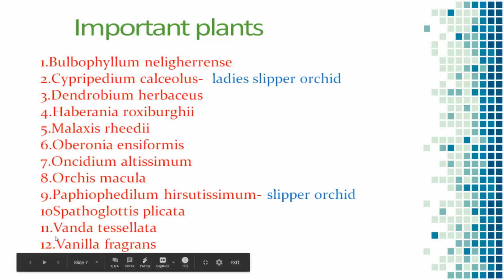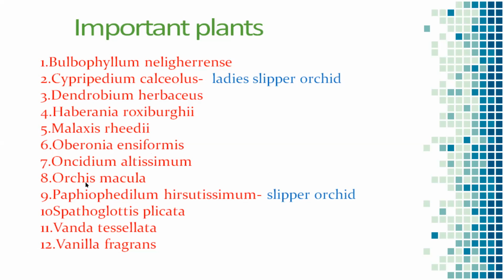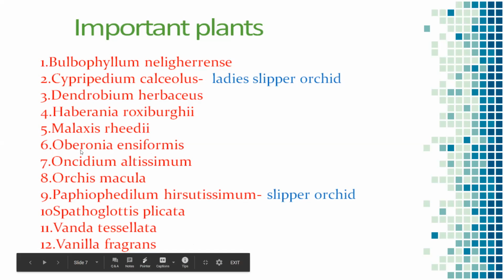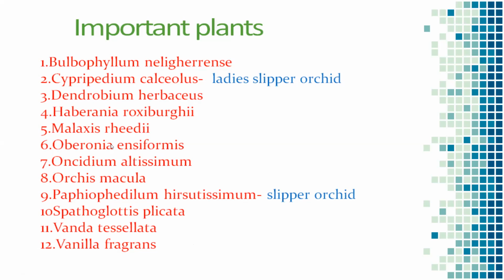Here it is a Vanda species. There are a number of different varieties, such as Orchis mascula, Oberonia ensiformis, and Malaxis rheedii. These are different varieties of plants present worldwide, and they are very famous plants in the Orchidaceae family.